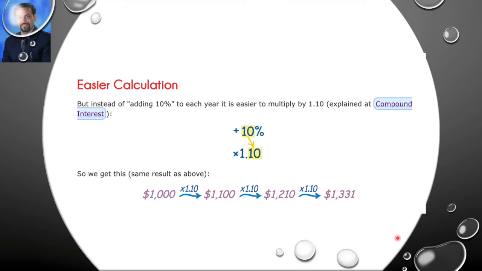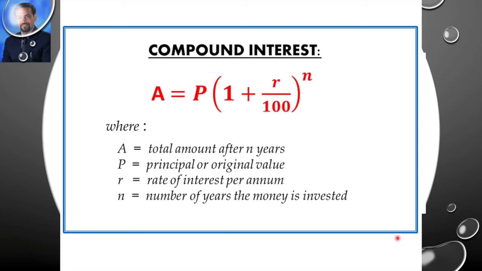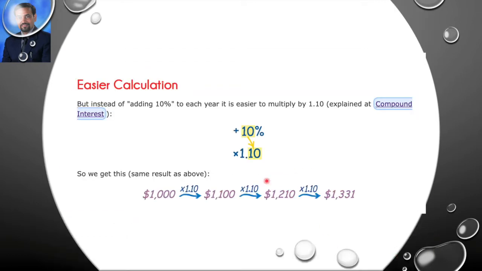Let me remind you that this was the formula of the compound interest. You remember, here A is the total amount after n years, P is the principal or the original value, like in this case it was 1000. Then within brackets you write 1 plus r upon 100, to the power n. So here r is the rate of interest per annum, per year, and n is the number of years the money is invested. For 3 years, then you will write 3. Correct? So based on this formula, this has been calculated.